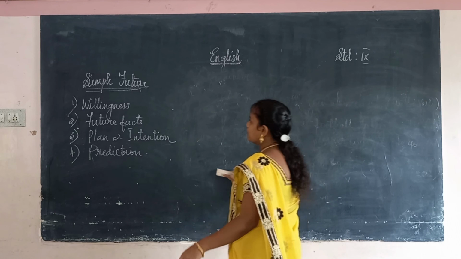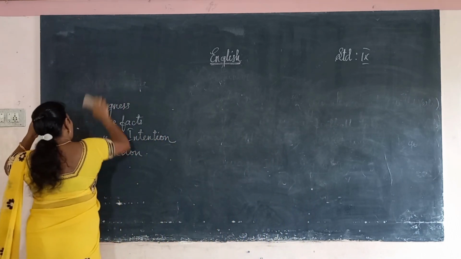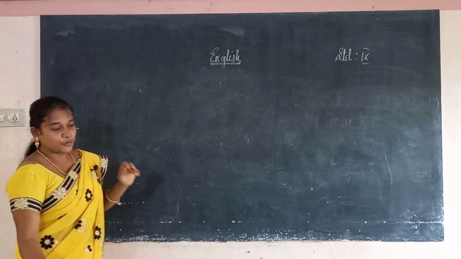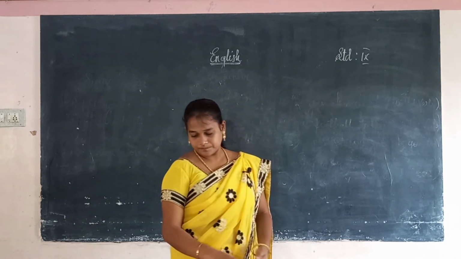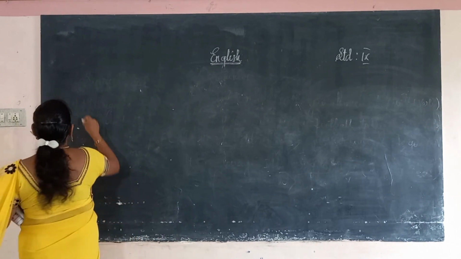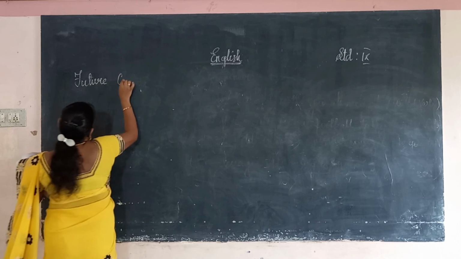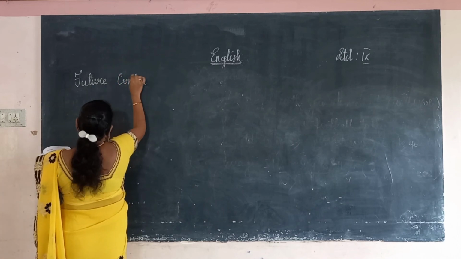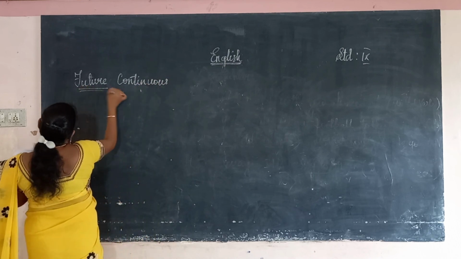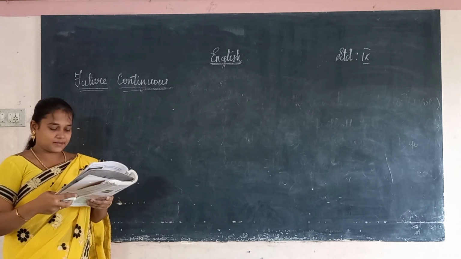Next, we are going to study about future continuous. In the case of future continuous, wherever we will use this, we will use it in five cases.